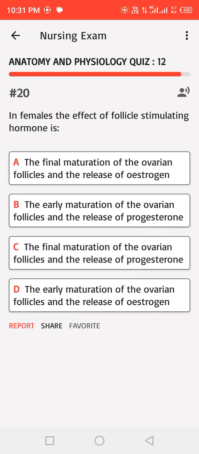In females, the effect of follicle-stimulating hormone is: A. The final maturation of the ovarian follicles and the release of estrogen. B. The early maturation of the ovarian follicles and the release of progesterone. C. The final maturation of the ovarian follicles and the release of progesterone. D. The early maturation of the ovarian follicles and the release of estrogen.